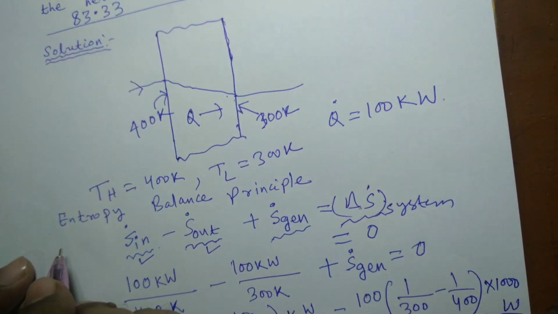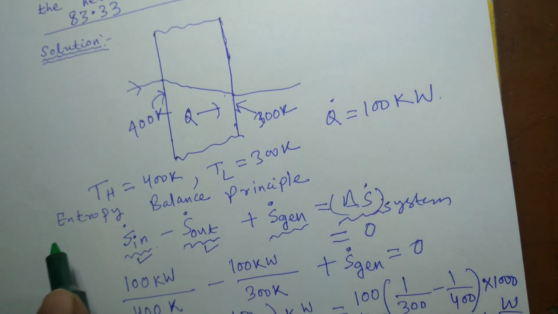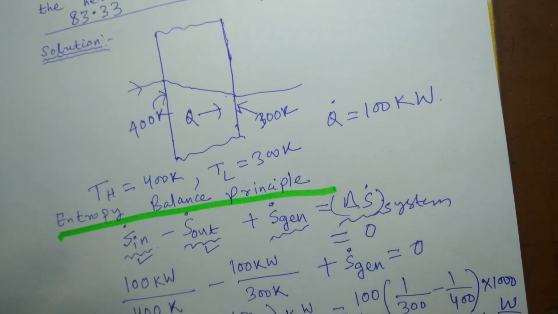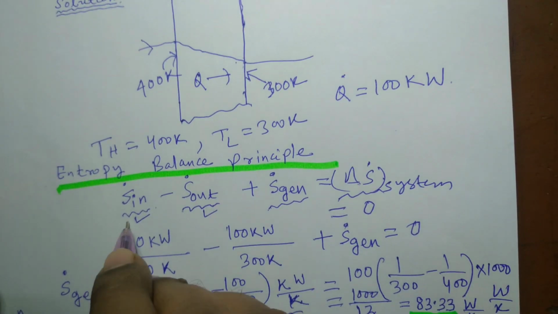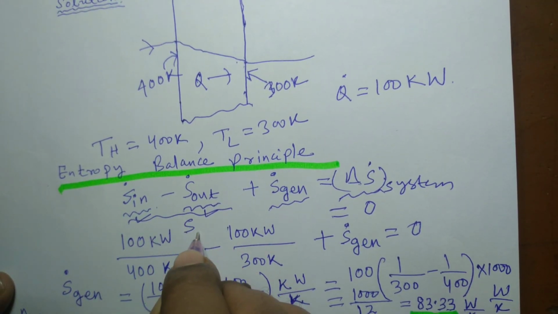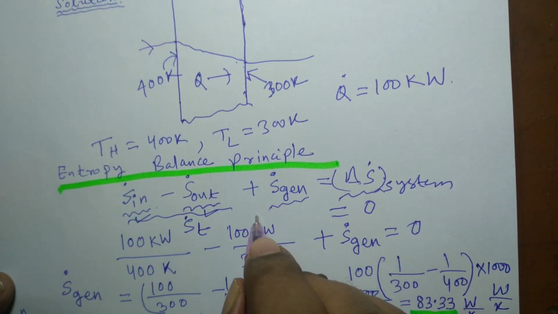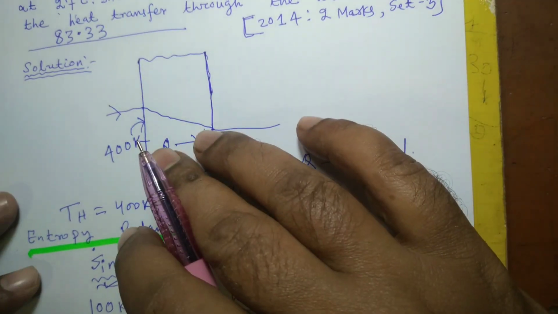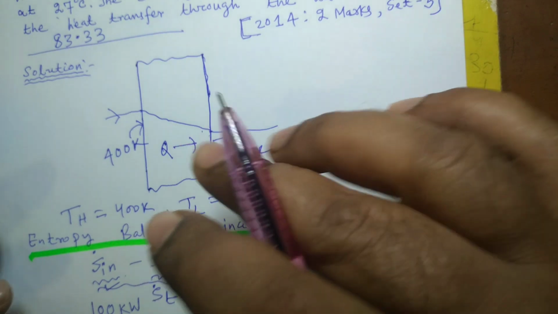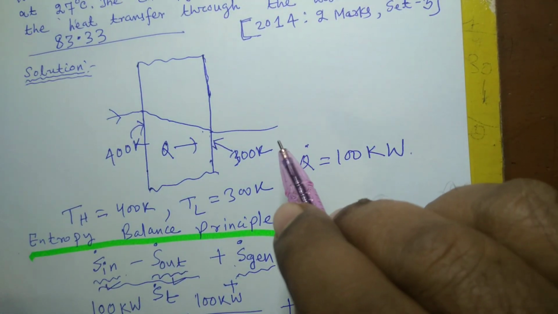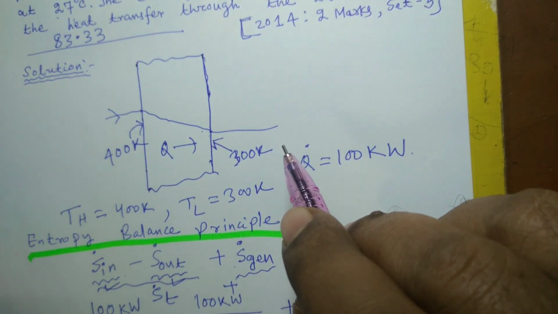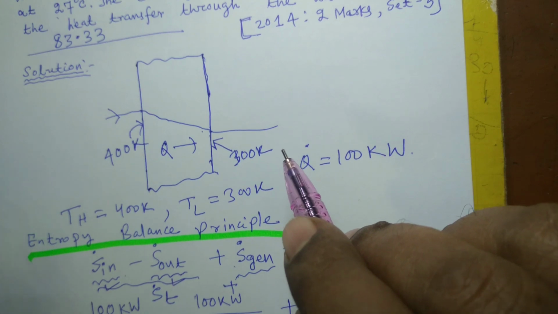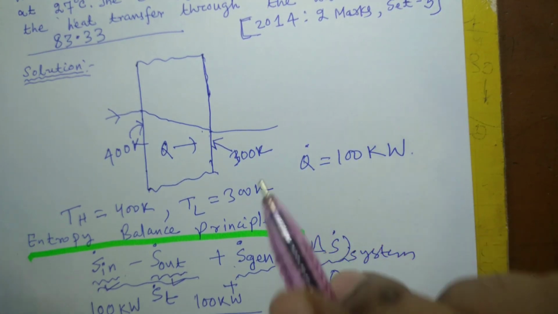So this is your entropy balance principle. Entropy change can take place through net entropy transfer plus net entropy generation. एंट्रोपी ट्रांसफर होता है, नहीं तो एंट्रोपी अंदर में कुछ जनरेशन भी हो सकता है, लेकिन एनर्जी जनरेशन नहीं होता है. That is the difference between entropy balance and energy balance principle.